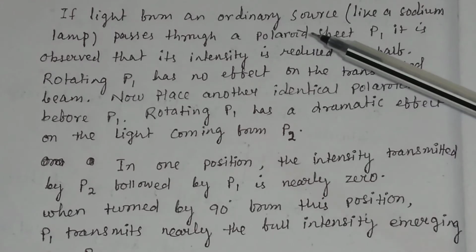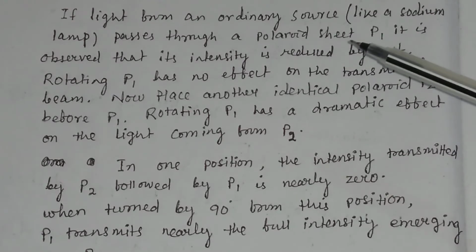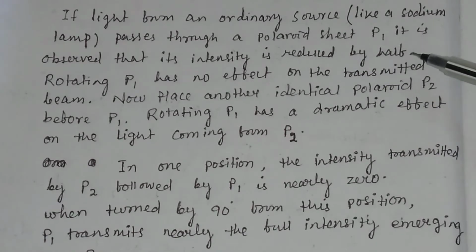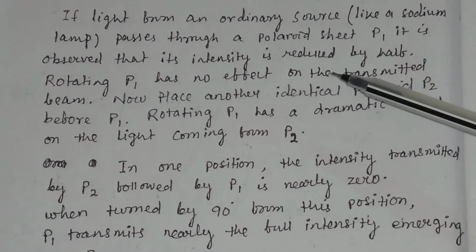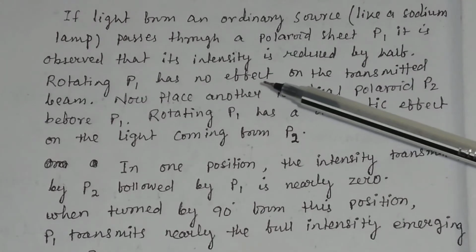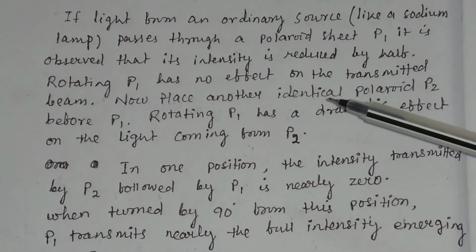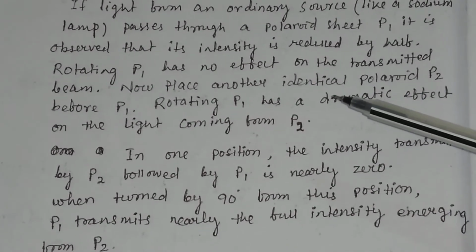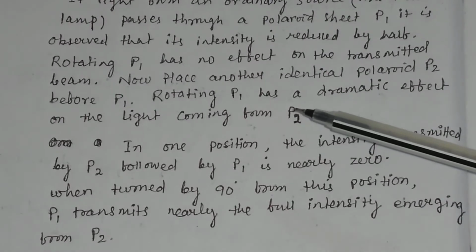So if light from an ordinary source like a sodium lamp passes through a Polaroid sheet P1, its intensity is reduced by half. Rotating P1 has no effect on the transmitted beam. Now place another identical Polaroid P2 before P1.